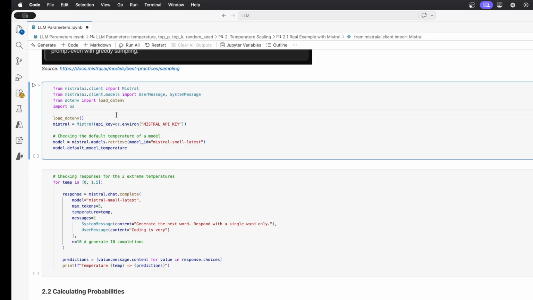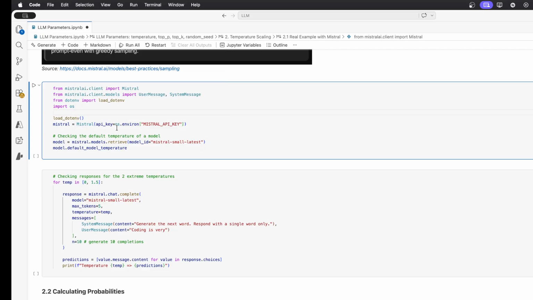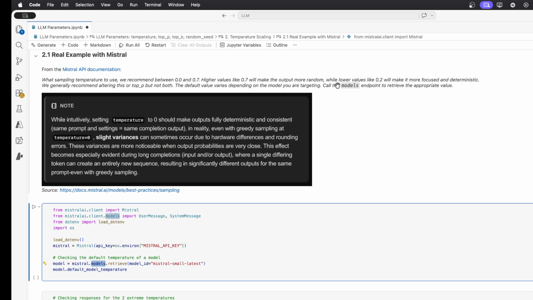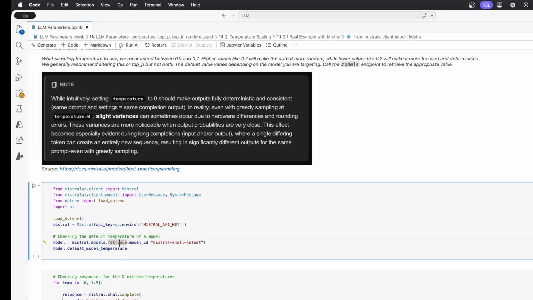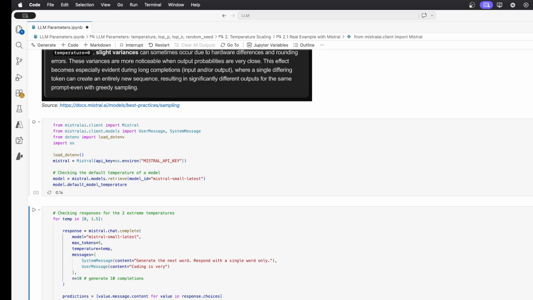Let's have a look first at the default temperature for a given model. So as we did in some previous videos, I just create a Mistral client, and after that I'm calling their model's endpoint as they suggested, and I'm retrieving one model. So I chose Mistral Small Latest, the one I'm using the most in my videos. And once I retrieve this model, I can just query the default model temperature.